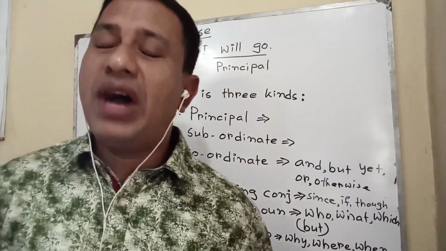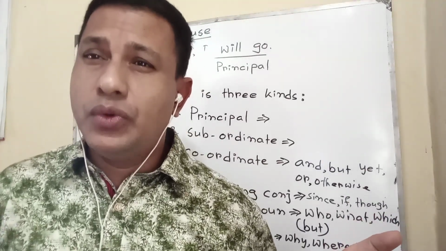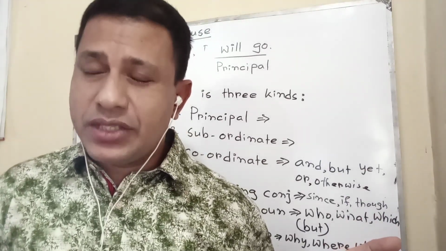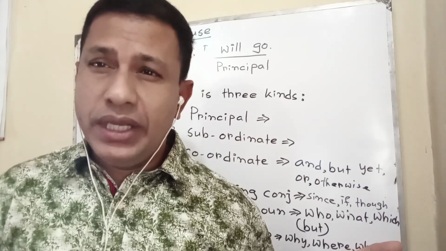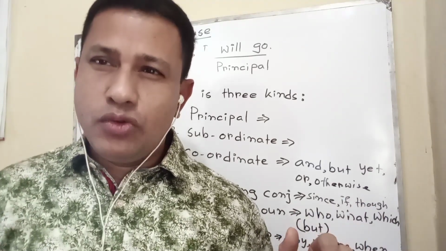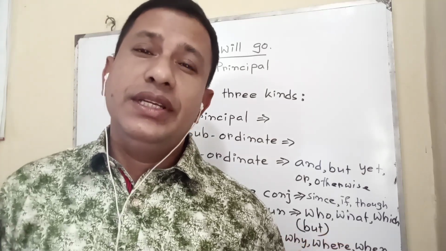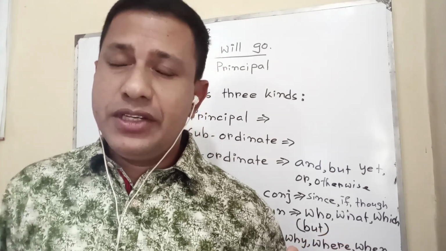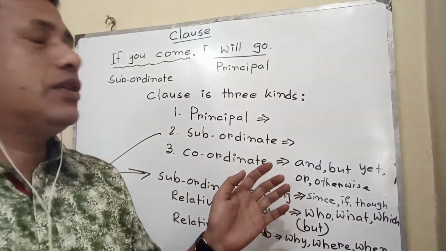In this way, you must understand the sentence: simple, complex, compound. Which one is a simple sentence, which one is a complex sentence, which one is a compound sentence. If you identify in that way, there will be no problem. I think you can understand well now. I will discuss more later if I get time. It is already 17 minutes now, so it is becoming longer, so I would like to finish it today.